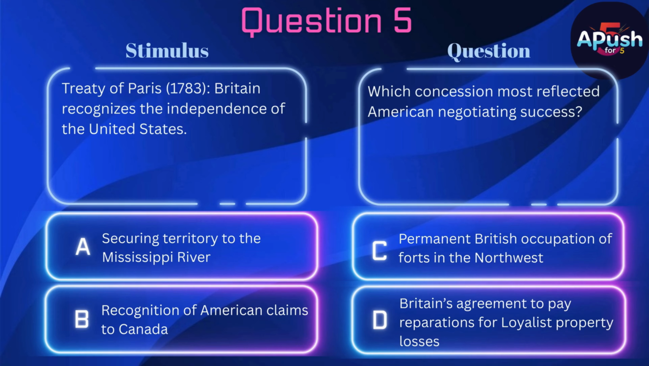C. Permanent British occupation of forts in the Northwest. D. Britain's agreement to pay reparations for Loyalist property losses.